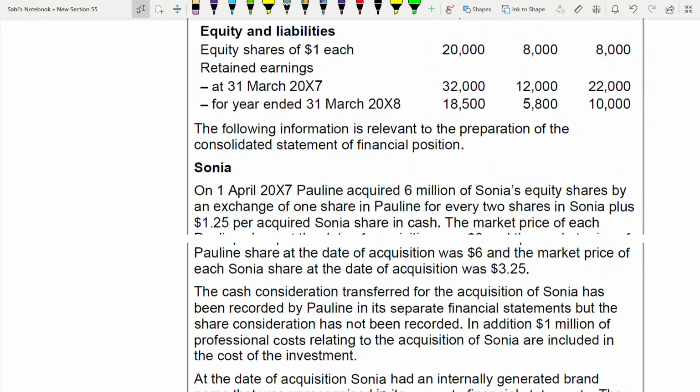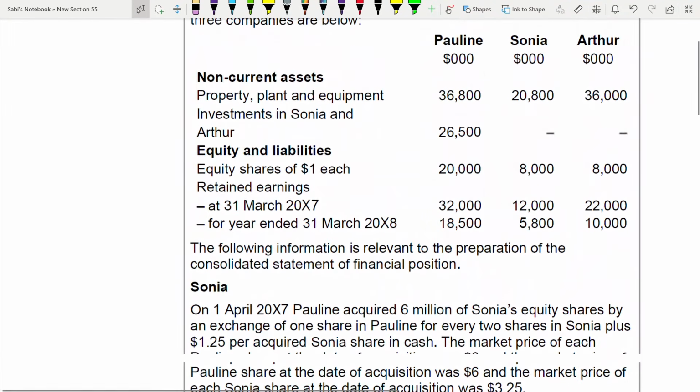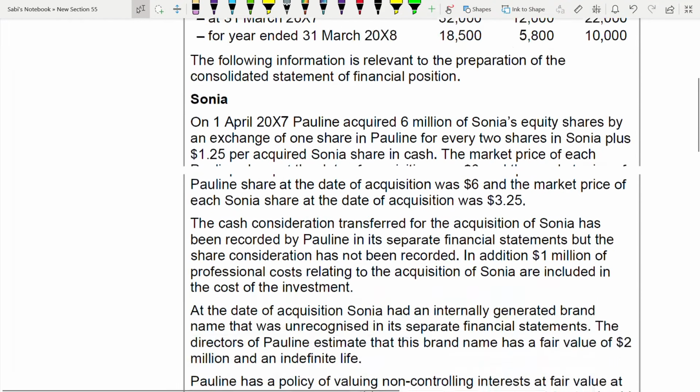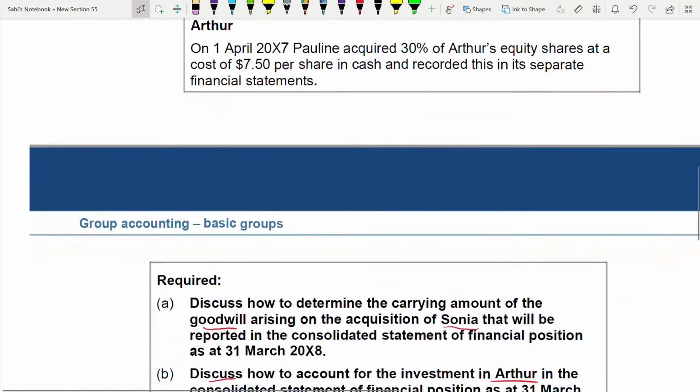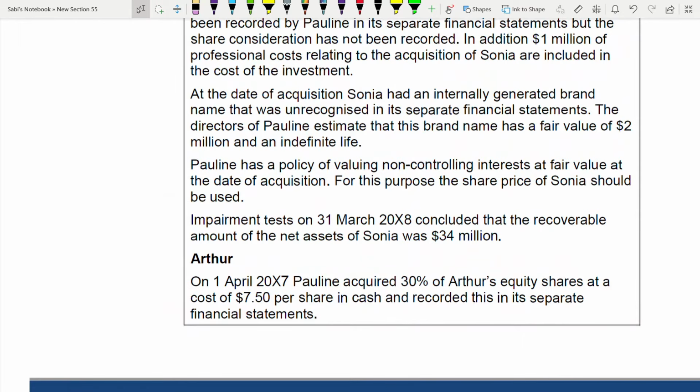You can choose any company, whether Sonia or Arthur, any company you can answer first. Sonia looks like there is a lot of information, and Arthur is just a small piece of information. So first we'll finish with Arthur. On 1st of April 2007, they acquired 30% at a cost of this much per share in cash and recorded this in separate financial statements. So this looks like it's not a subsidiary, it's an associate. Arthur looks like an associate because it's less than 50% and more than 20%. So from 20 to 50, it's an associate.